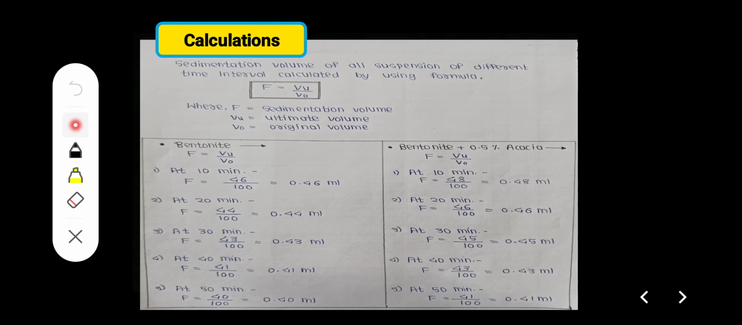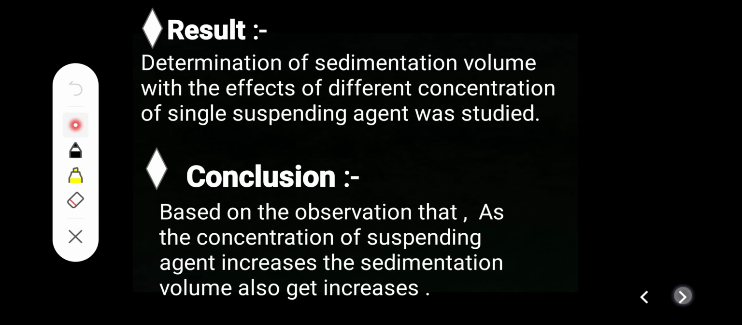Put the values in the formula, V divided by V0, the original volume, and calculate. Result: the determination of sedimentation volume with the effect of different concentrations of a single suspending agent was studied. Conclusion: based on the observation, as the concentration of the suspending agent increases, the sedimentation volume also increases.